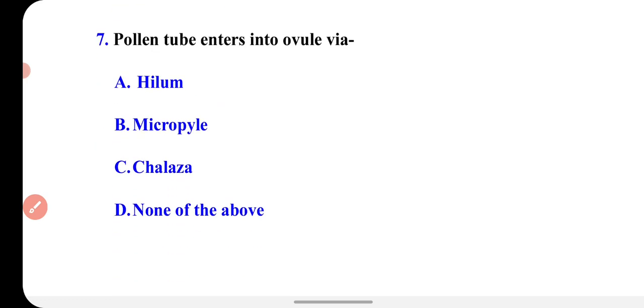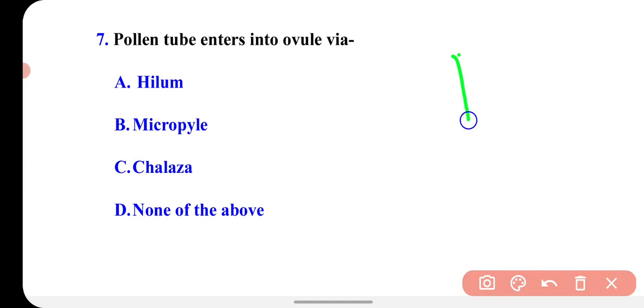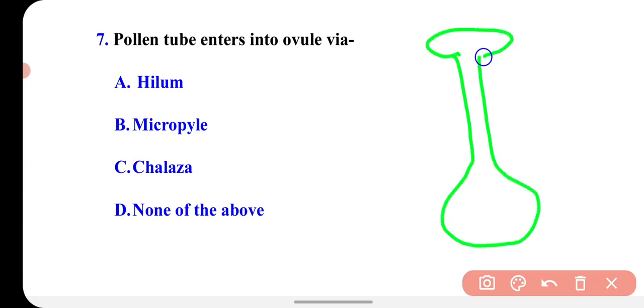Next question is, pollen tube enters into ovule via. In ovule, from where does the pollen tube enter? You know that in the carpel, this is the stigma, this is the style, and this is the ovary. When the pollen comes onto the stigma, the pollen tube starts to generate and goes downwards, and then it enters into the ovule, so that the male gamete can fuse with the female gamete.